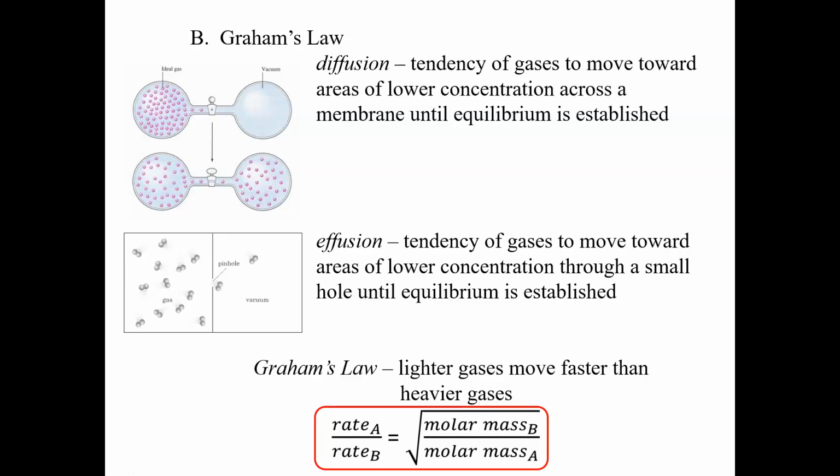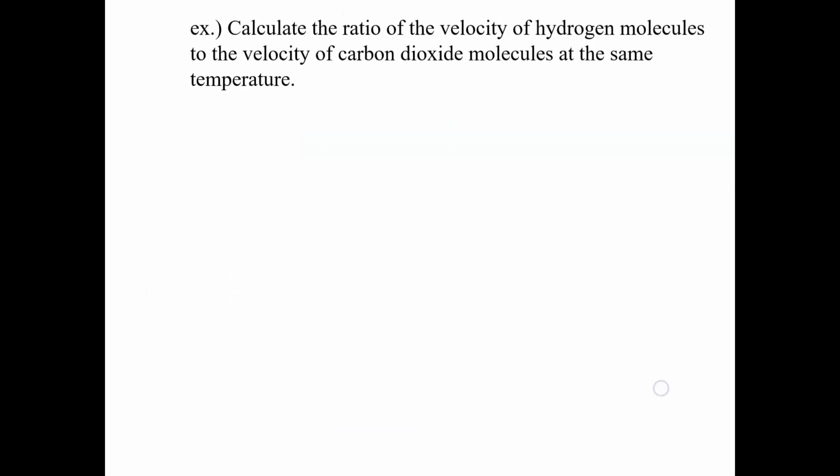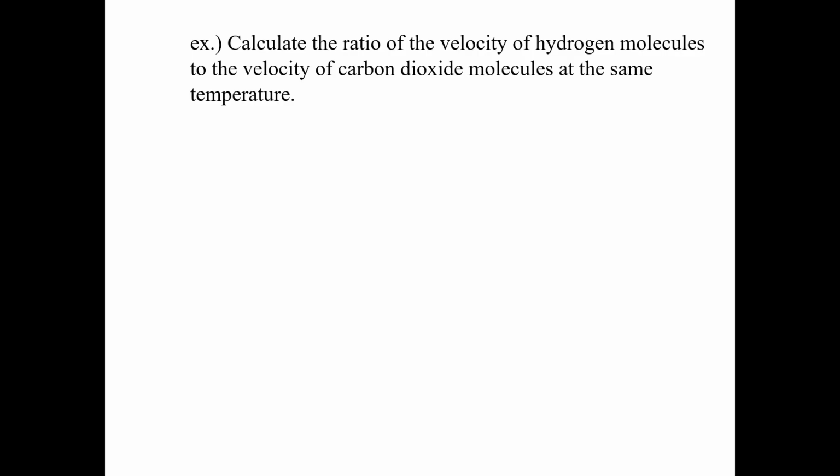And then we're going to do one sample problem to kind of understand how to fill this in, what it's going to look like. Calculate the ratio of the velocity of hydrogen molecules to the velocity of carbon dioxide molecules at the same temperature. So what we want to do is figure out which one's going to move faster. Is hydrogen going to move faster, or is carbon dioxide going to move faster? And the one thing that we would need to know is which one is heavier, right?